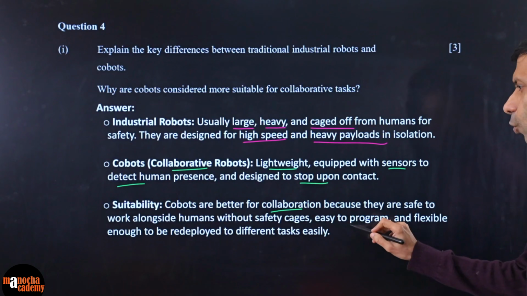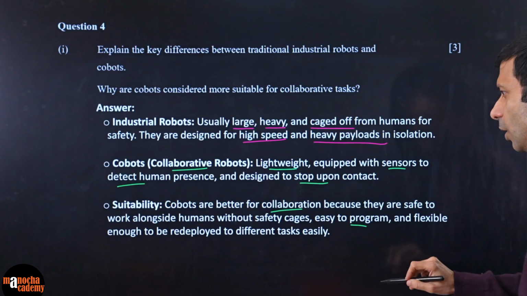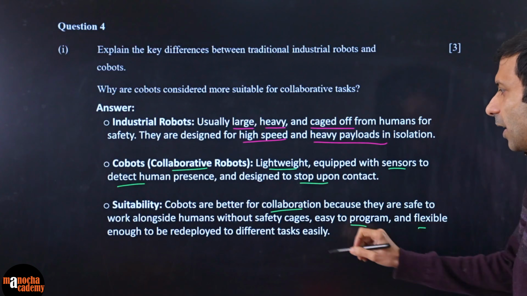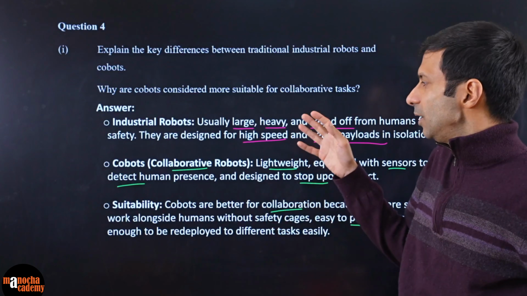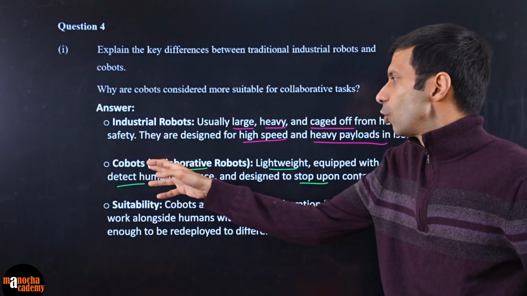Okay, they're easy to program, and they are flexible and can be redeployed for different tasks. Those ones are just specific for a certain task, right? So these are the important points of the cobot versus industrial robots.